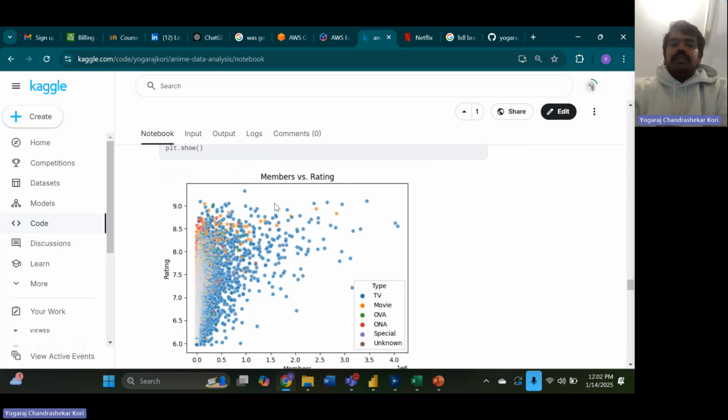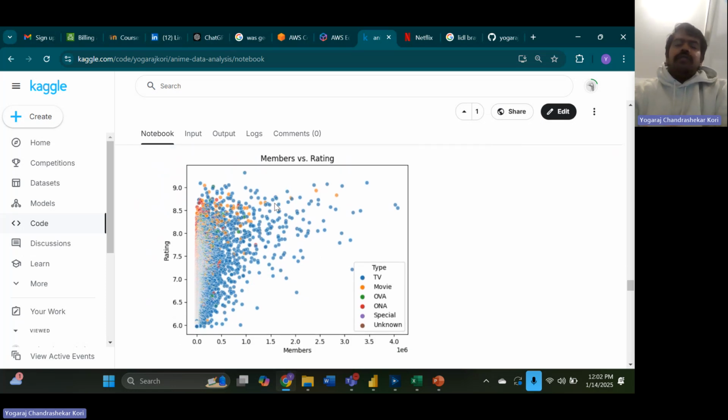And then as you can see here, if you see this corner here, although animes are highly rated, very few animes have a higher viewership. So just because your anime is great does not mean it's going to have the highest number of viewers.